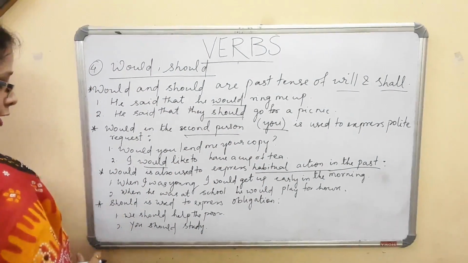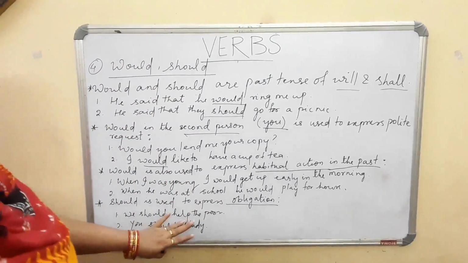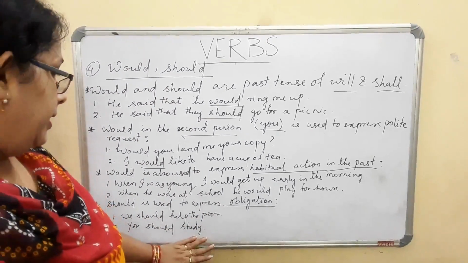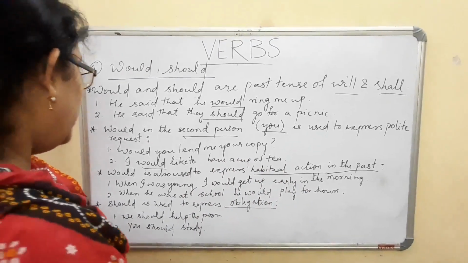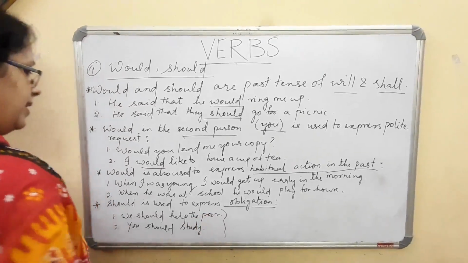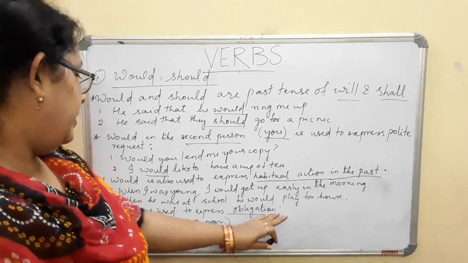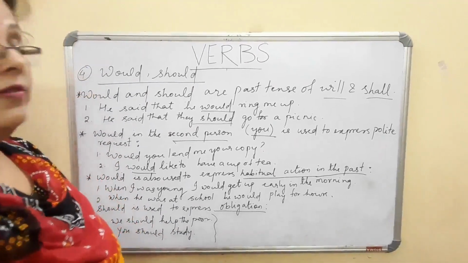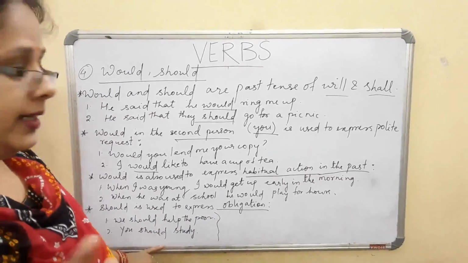Now the use of should, you see, should is used to express the obligation. We should help the poor. You should study. That means I am giving you an obligation, or these sentences express the obligation format. We should help the poor. It should be, that means it is a human value, we can say, or we can say you should be neatly dressed.